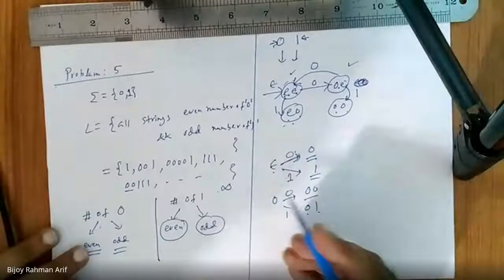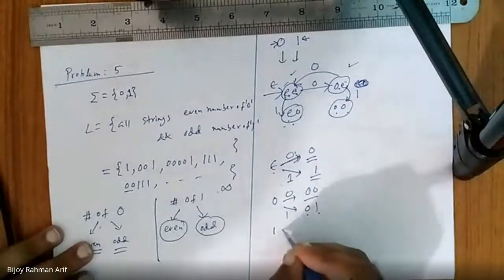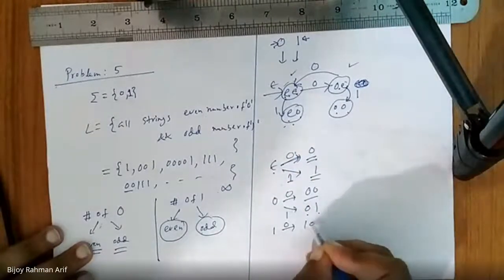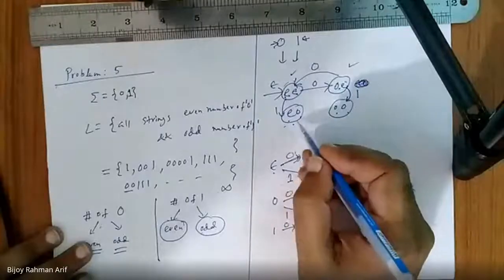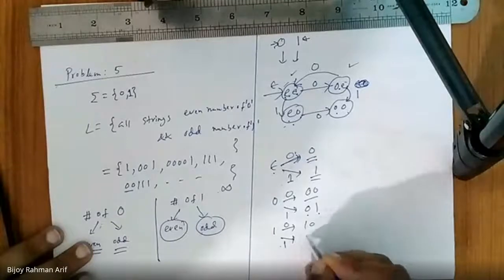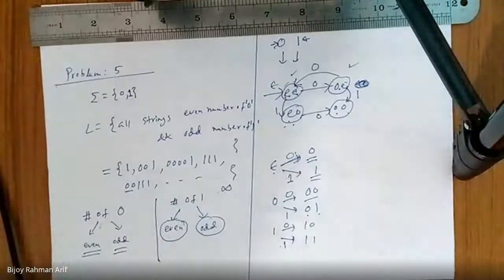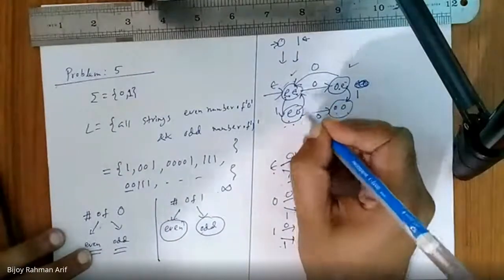Here we come from seeing 1. If I see another 0, it becomes 10, so one 0 and one 1. Here, if I get another 1, this becomes 11, so 0 number of 0 and 2 number of 1. So which state should I go to? EE. So we are done with this.